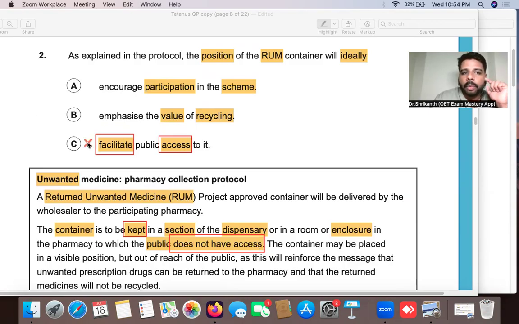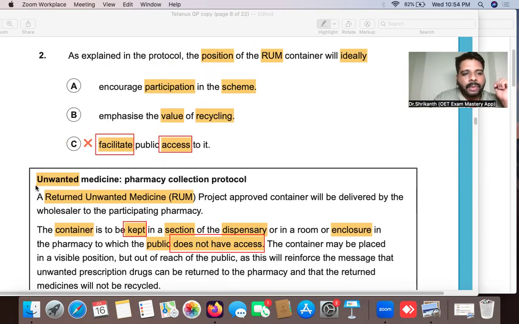That is the direct opposite of answer option C. Okay, see, now you have not even read the full paragraph, but just reading the middle of the paragraph itself, you have now eliminated one answer option. So this is what we call the elimination strategy. So now you have a 50-50 chance. You have eliminated answer option C. Now it can be either A or B. And even if it is difficult, if you're lucky, 50-50 chance, you may get the correct answer.